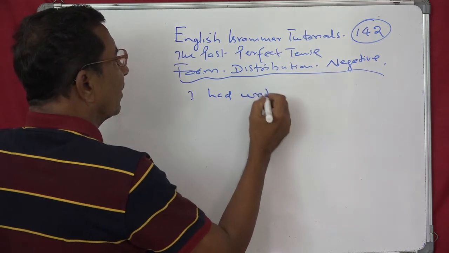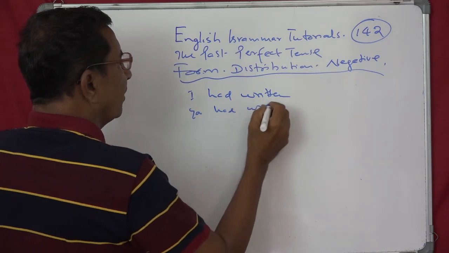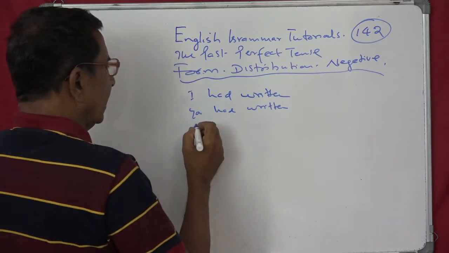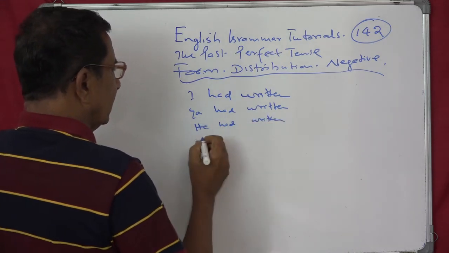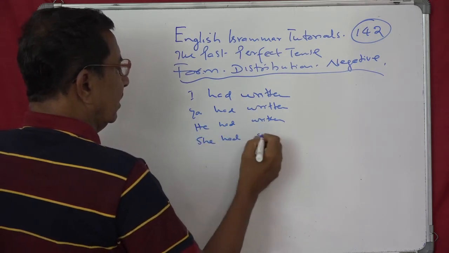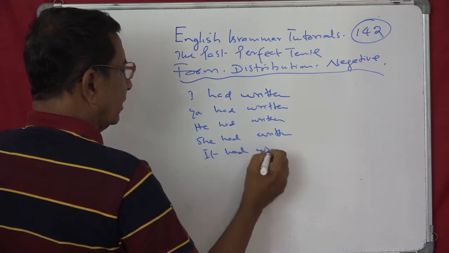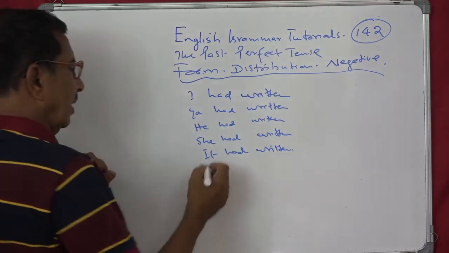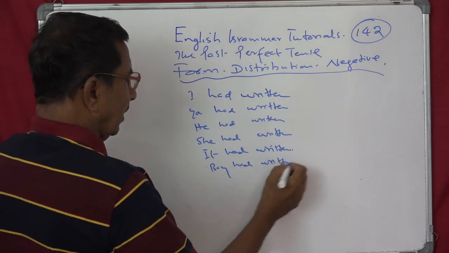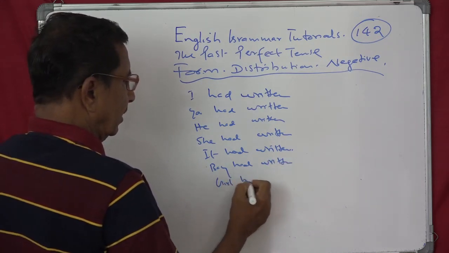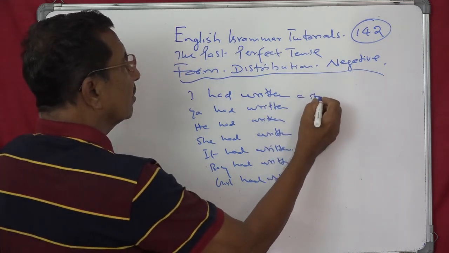For example, you can say, I had written, okay. I had written, you had written. You can take this paradigm, this is a table. He had written, she had written, it had written. That is not possible, but we are just writing. Boy had written, girl had written. You can write a story like that.